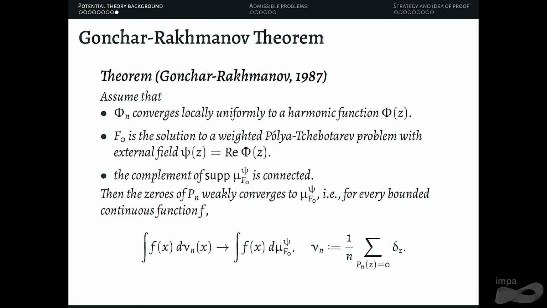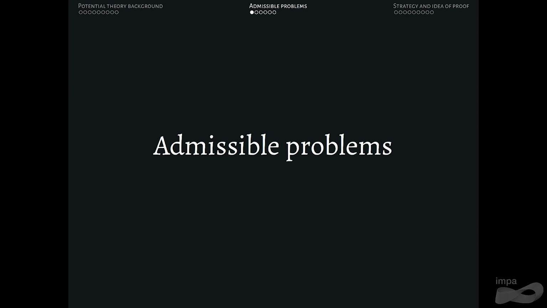So this creates an interesting question. How can we find solutions for these weighted Polya-Tchebotarev problems? Without the weight, if K is compact, for the Polya-Tchebotarev problem, the solution always exists. Here you need to be more careful about the family of sets and the external field that you're considering. Okay. Now I'm going to be talking about admissible problems. By that I mean, which kind of problems did we tackle?